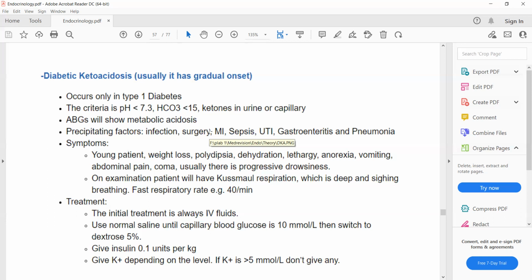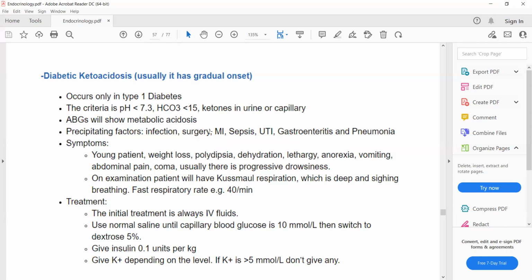So you can say that diabetic ketoacidosis is common in young patients with a history of type 1 diabetes, and for the diagnosis there are three criteria. One is acidosis, such as pH of less than 7.3 and bicarbonate of less than 15, and urinary ketones are positive.